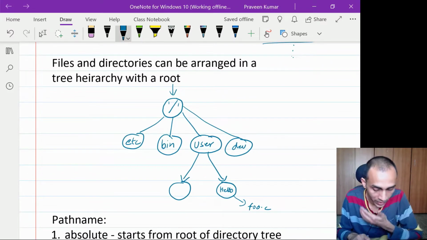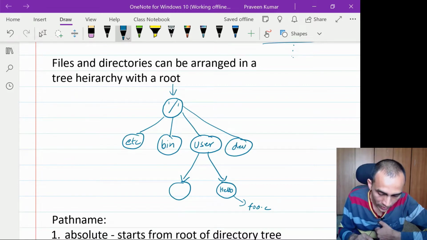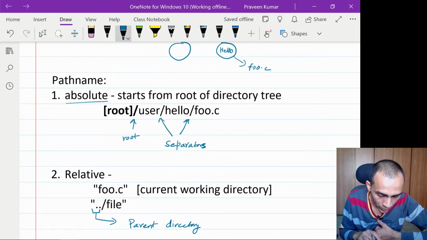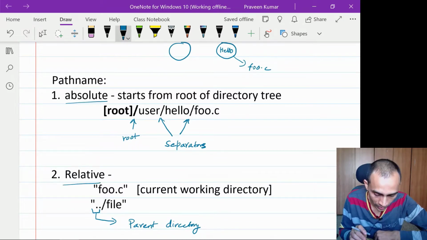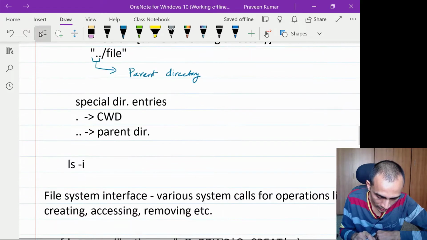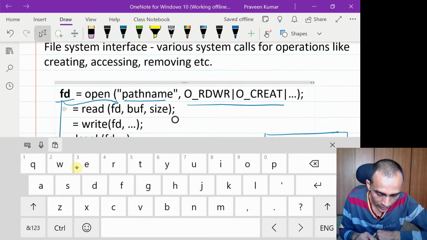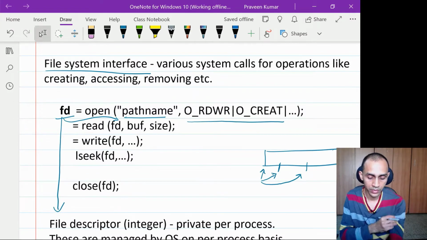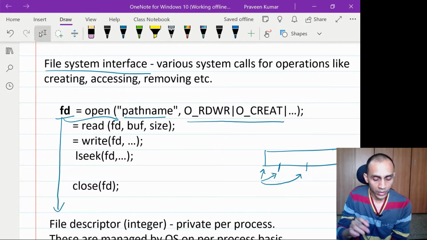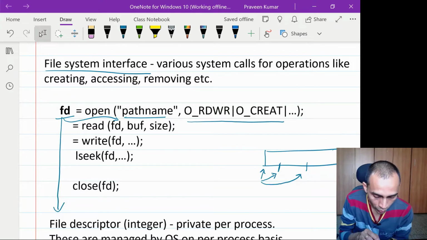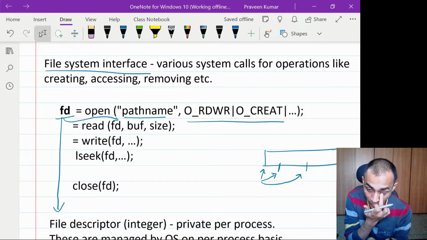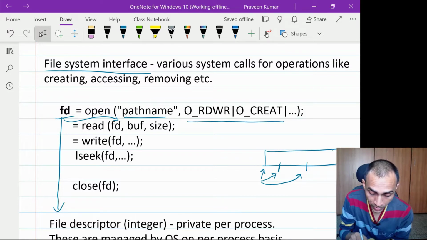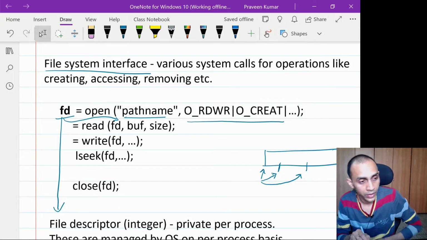The content of any directory is always this. And these files and directories can be arranged in a tree hierarchy, starting with a root directory, and you can either give an absolute path or a relative path with respect to the current working directory or parent directory and so on. And then we started discussing the system call interface that the Linux or Unix based OS provides. So generally it first requires you to open a file by providing its path name, either absolute or relative path name, and then various permissions, various arguments for whether you want to read, write, and do all those things.